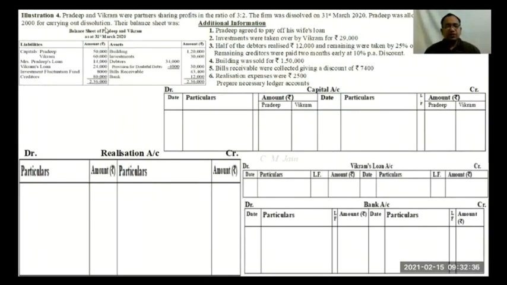He was allowed remuneration. Realization account debit to Pradeep's capital account. Let's post this entry. In realization account, we will write to Pradeep's capital account within brackets remuneration amount 2,000. And second effect of this entry or posting will come in capital account by realization account, credit side, in Pradeep's column 2,000.